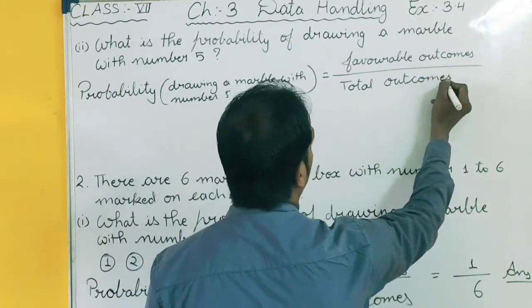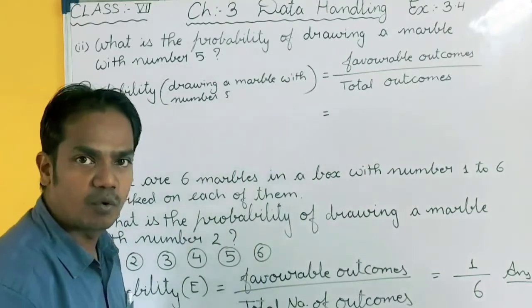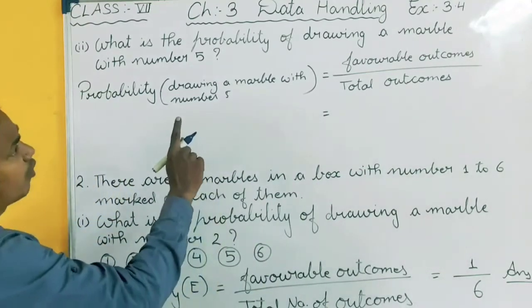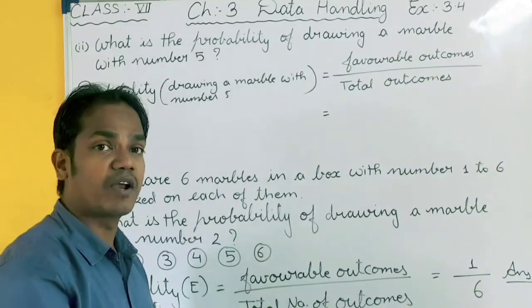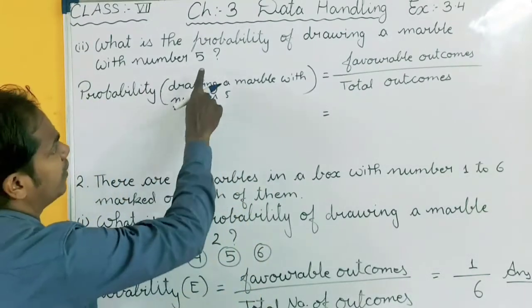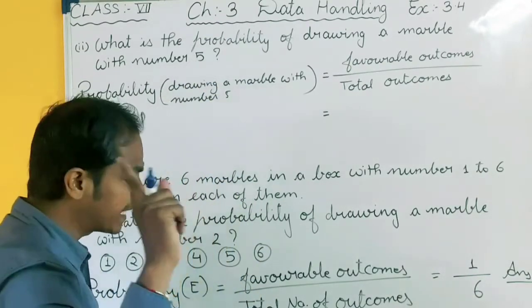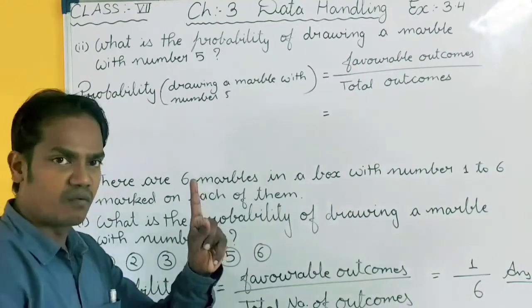Total outcomes. Again, how many marbles do you have? You have total 6 marbles. And what do you want? A marble with number 5. Remember, with number 5, not 5 marbles. You have to draw a marble with number 5. A single marble. Okay, so how many marbles with number 5 are there? 1 marble.